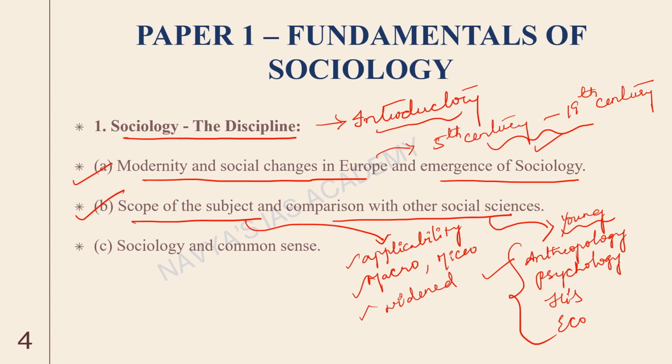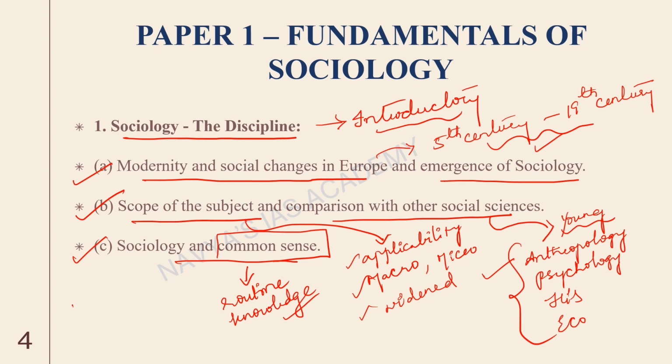And the last topic under this chapter is sociology and common sense. So what is common sense? Common sense is routine knowledge. So it is very important to differentiate sociology from common sense as well. See, sociology is about studying society, right? And common sense is something that is routinely available knowledge in the society. So it becomes important not to confuse sociological explanations with common sense.